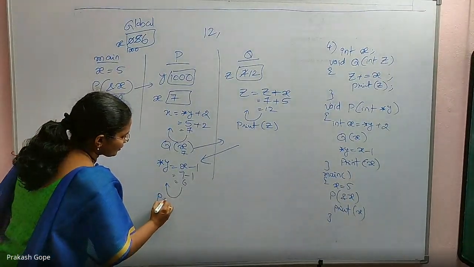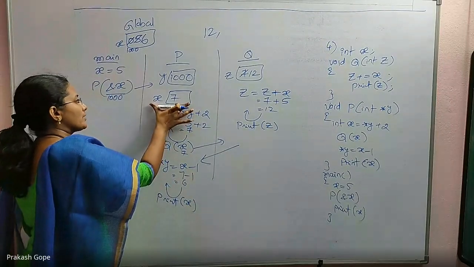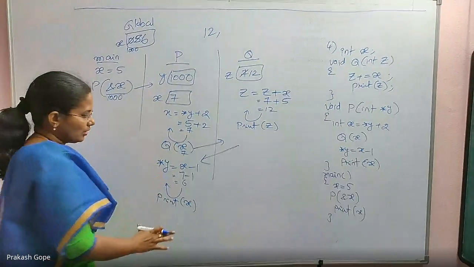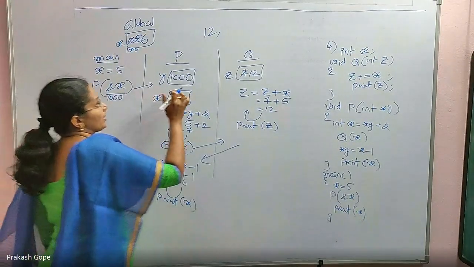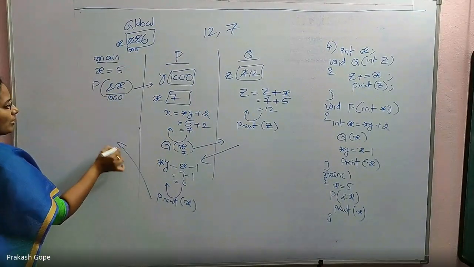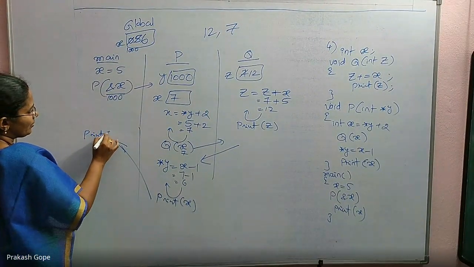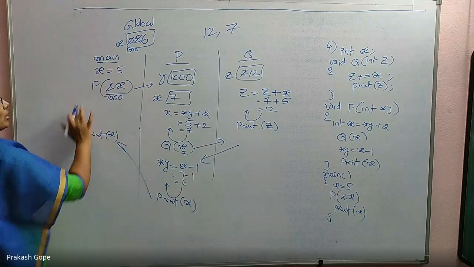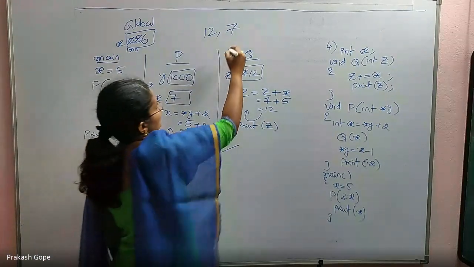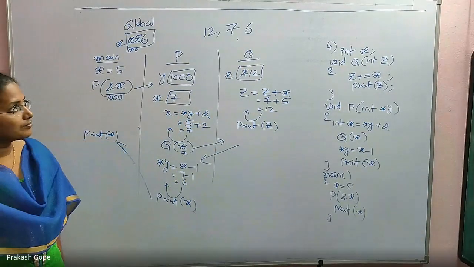Then print x. In this case, if I say print x, x means local x. Obviously, always local x. If it is not there, then the outer one. Okay, local x is 7. Execution completed, go back to the calling environment and continue. So here I have print x. Here x means there is no local x, so global x value is 6. 1276 is the answer.